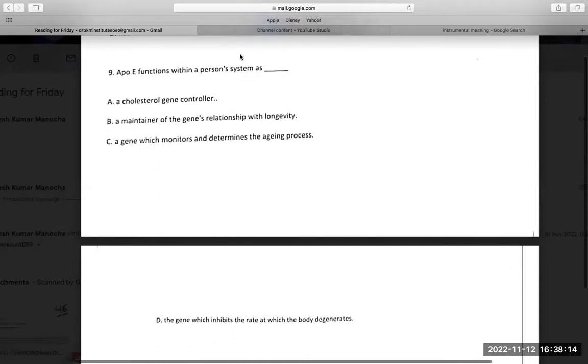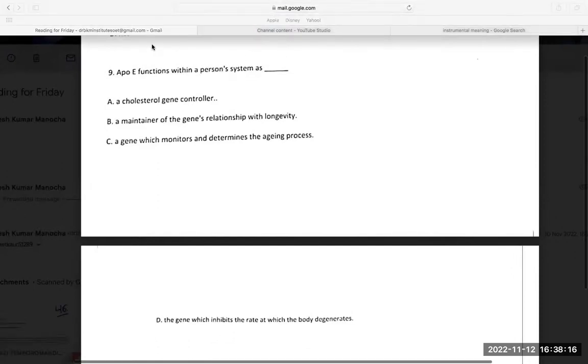So I'm doing question number 9. Question number 9 says: ApoE functions within a person's system as means — how does it work? How does it work? ApoE, how does it work?